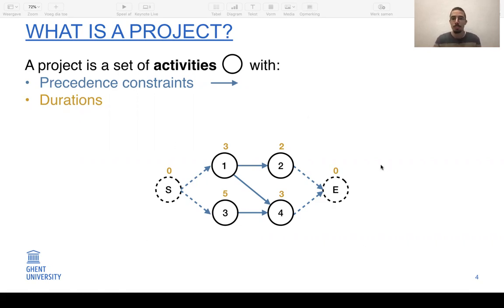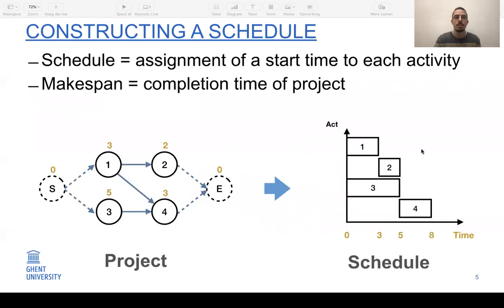A project can be graphically represented by a graph, where each activity corresponds to a node, and the precedence constraints are represented by the arcs. A schedule is obtained by assigning a start time to each of the activities. It will be precedence feasible if every activity starts only after all of its predecessors are finished. So here on the right, you see an example of a schedule for the project on the left. The makespan of this schedule is 8, so it's the finish time of the last activity in the schedule.